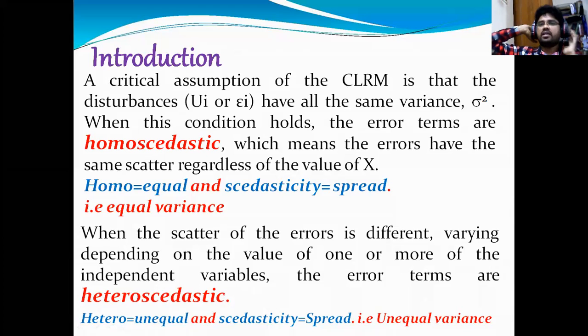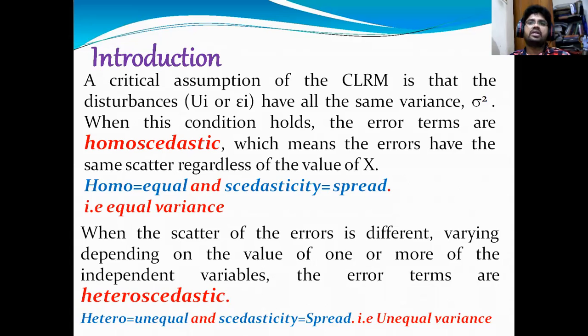In the introduction part, we will come to know what is meant by heteroscedasticity and homoscedasticity. As we discussed in the third module, we covered the assumptions of the classical linear regression model, that is called CLRM. One assumption of the regression model is that there is no heteroscedasticity. What does heteroscedasticity mean?